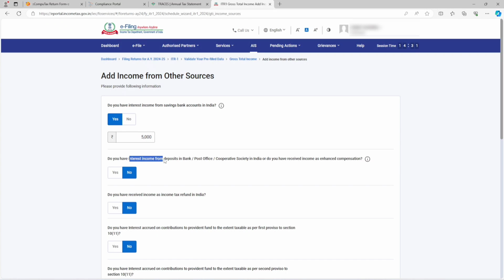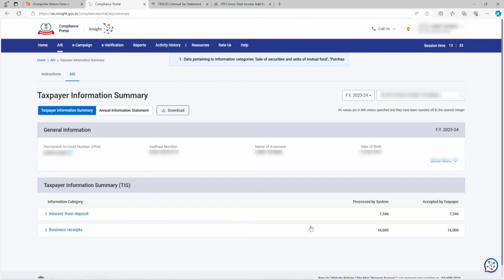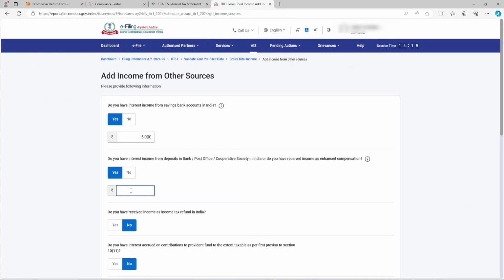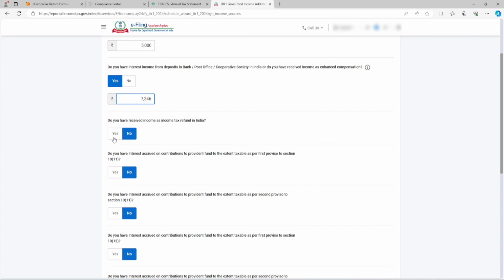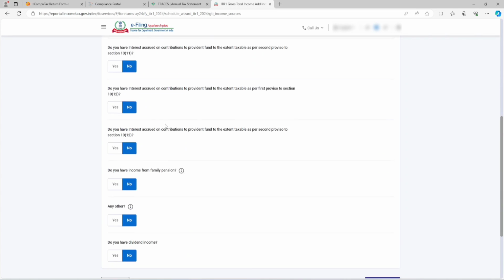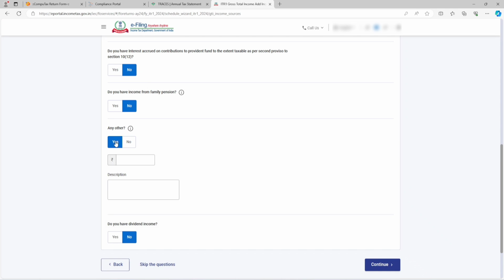Do you have any interest from deposit in bank? Meaning if you have any FD interest, then you need to select yes. And as we checked, 7346 is our interest from FD. 7346 we have selected. Any other income relevant to you can be selected yes, and then you can mention the amount as well. Now one more important point in this video is any other income, meaning income which does not fall in house property, salary or pension income, and the above-mentioned other source parts. Then you can select it here and you need to mention the amount.